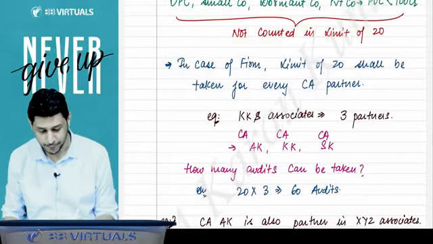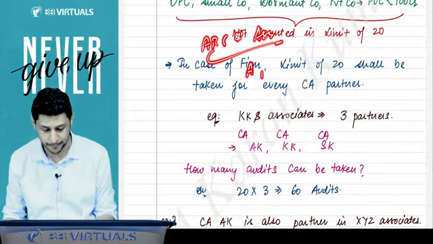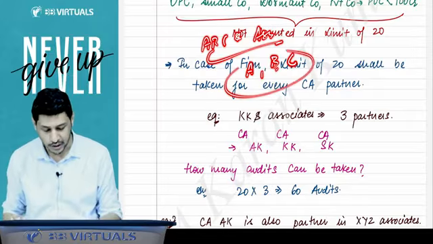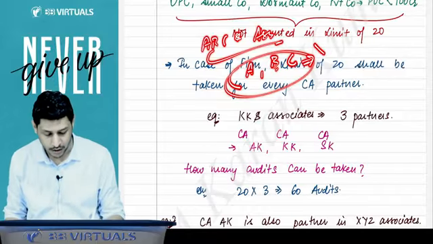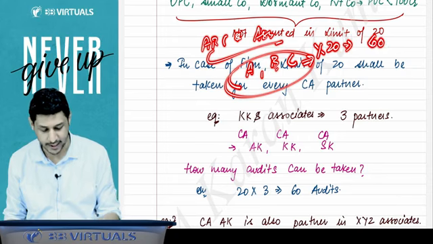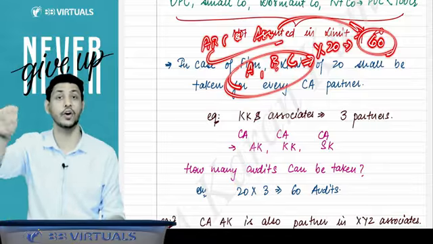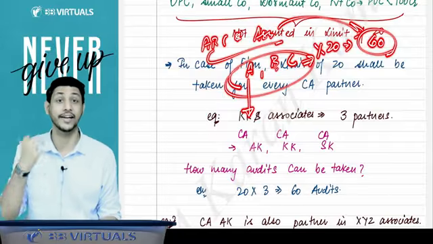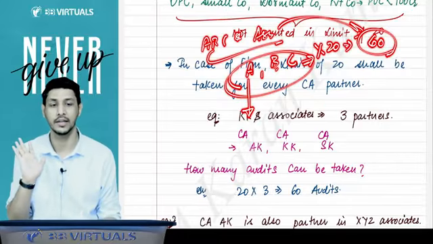For example, there is a firm ABC and Associates, and in that firm there are 3 partners A, B and C. So the limit applicable will be 60. That means the firm can accept 60 audits in its name, but individually a single partner cannot sign 60 audit reports. He will be able to sign only 20 audit reports.